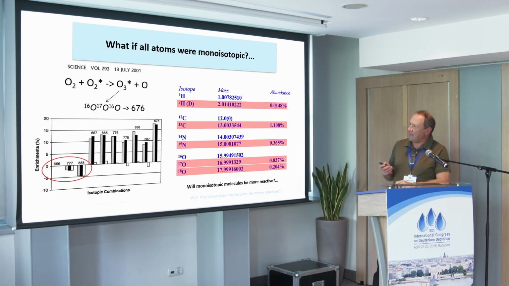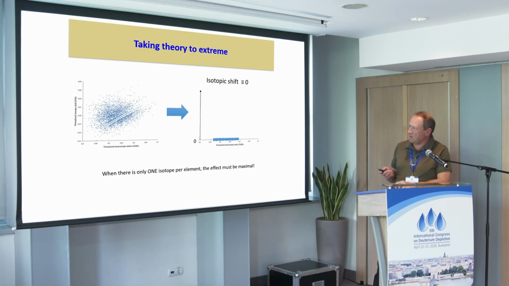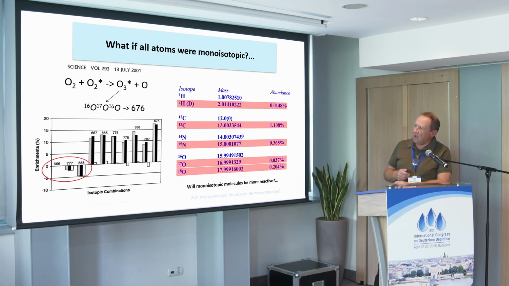Okay, let's take the theory to the extreme. To the extreme means removing all heavy isotopes. Only light isotopes are there. The isotope shift is 0, and this whole galaxy becomes just a straight line at 0. What happened then? What happened then is something extraordinary, and that we know from the work of a Nobel Prize winner published 25 years ago.